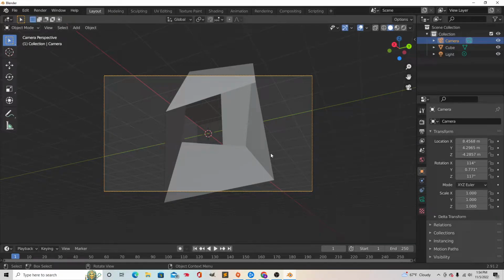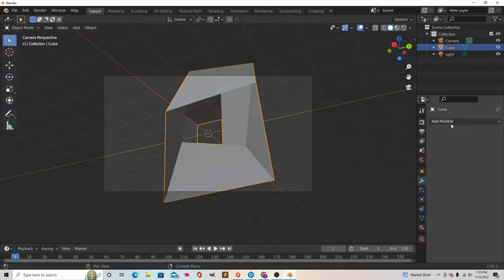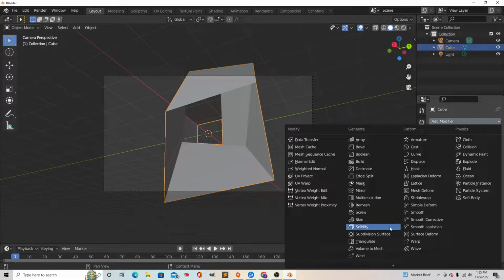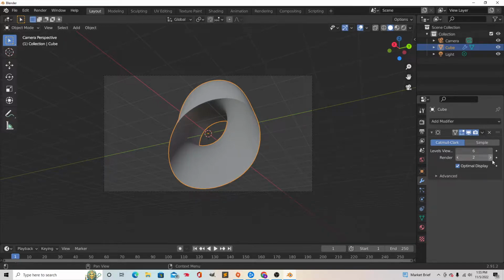Alright, and then next what you want to do is select the cave, go down to our modifiers, add a Subdivision Surface, and we are going to do this 6 times.